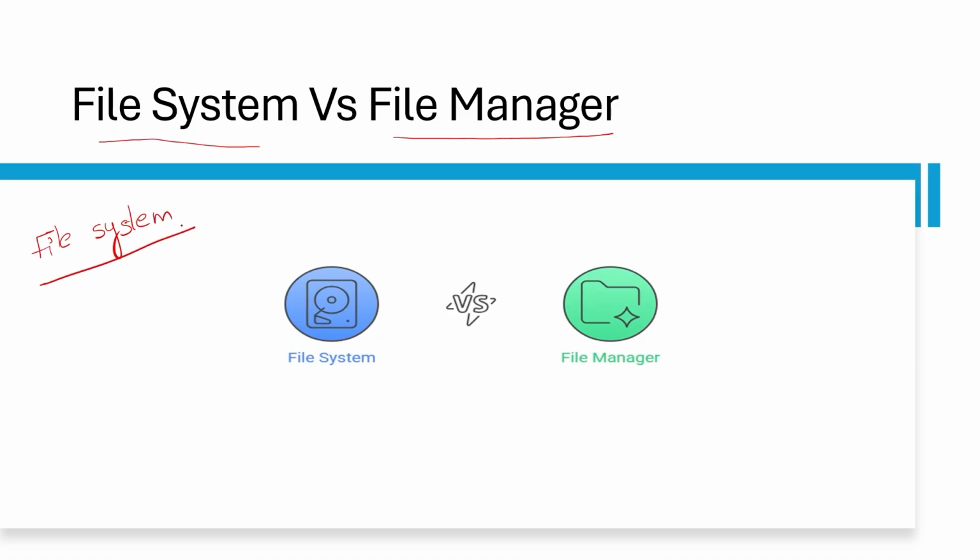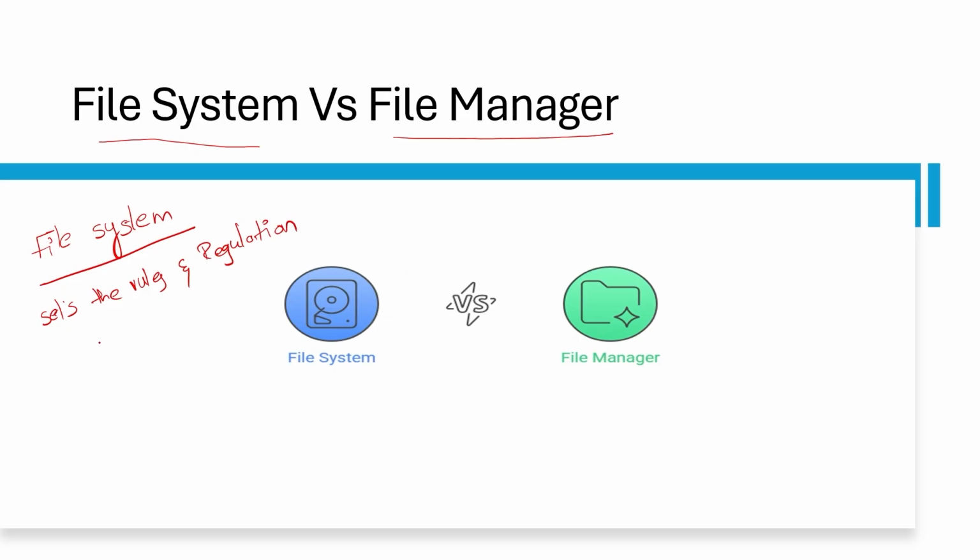A file system is nothing but something that sets the rules and regulations. It's like a constitution.